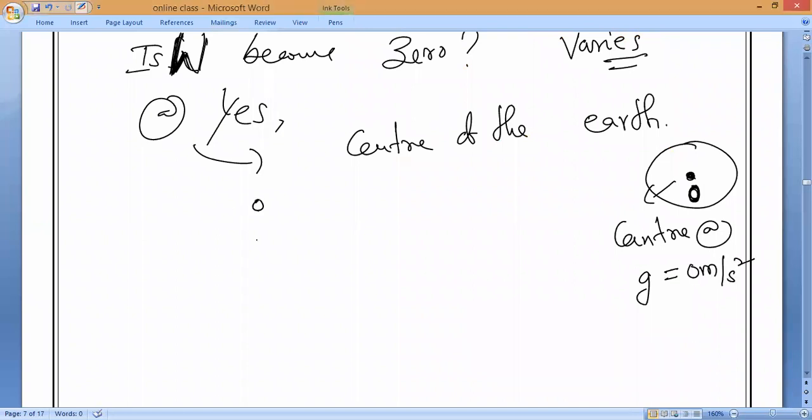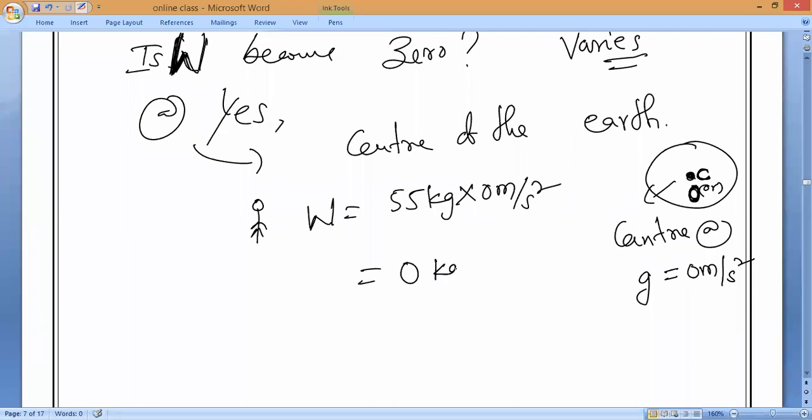Now, if Mitakshri goes to the center of the earth, her weight is equal to 55 kg into, what is the g value at the center? 0 meter per second square. Anything into 0 is 0 only. So 0 kilogram meter per second square, so 0 newtons.